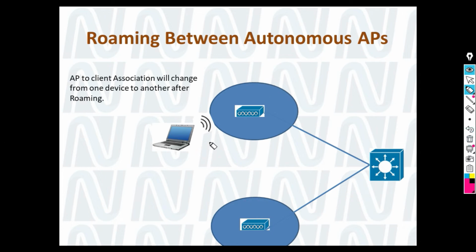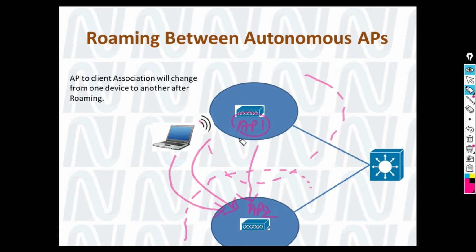So if my device is moving towards another AP and there is an overlapping area, and it seems AP2 now has the good signal strength and the AP1 signal strength is degrading, this client will get associated from here.